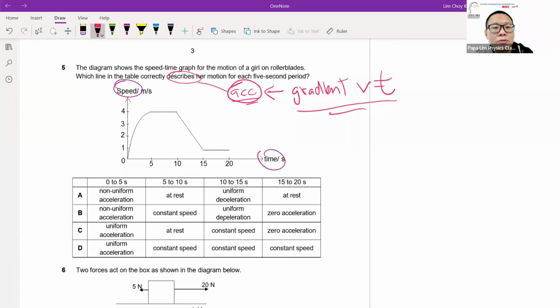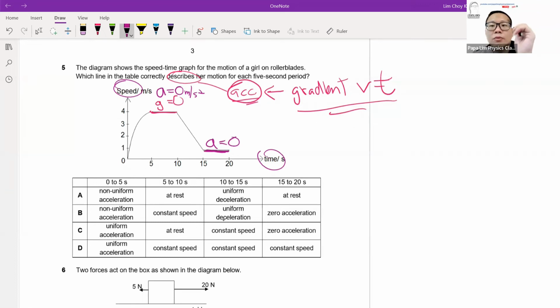So for example, the horizontal line between 5 to 10 seconds is a straight line, so I know that the gradient is 0. Indirectly, I am also implying that because the gradient is 0, the acceleration in this time segment is also 0 meters per second squared. Likewise for 15 to 20 seconds, it will be at rest, and the acceleration will be 0.